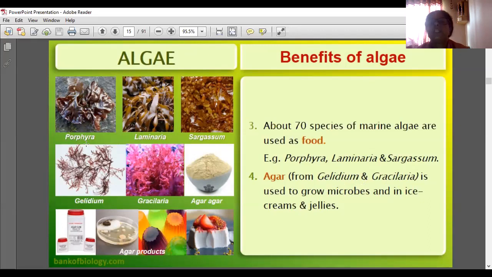So about 70 species of marine algae are used as food. Which marine algae are used as food? Porphyra, Laminaria, Sargassum. And the main product obtained from these algae is agar. Agar, from Gelidium and Gracilaria, is used to grow microbes and in ice creams and jellies.